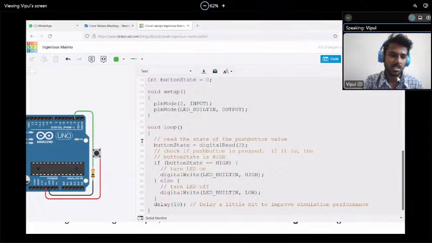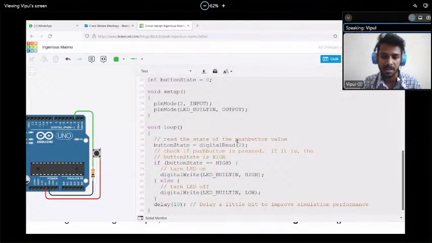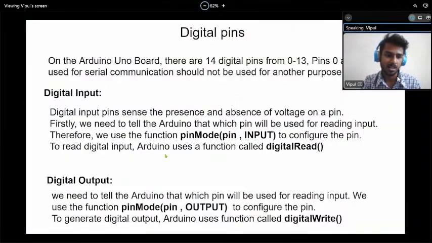If we start the simulation and click on the button, see, this LED is getting blinked, right? This is how this digital read example works. So where is it using the read? Digital read. Here digitalRead is the command for reading a digital input.